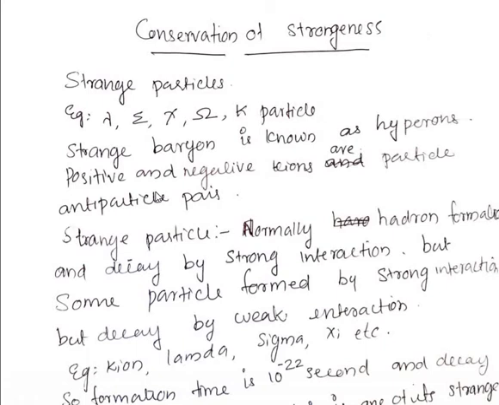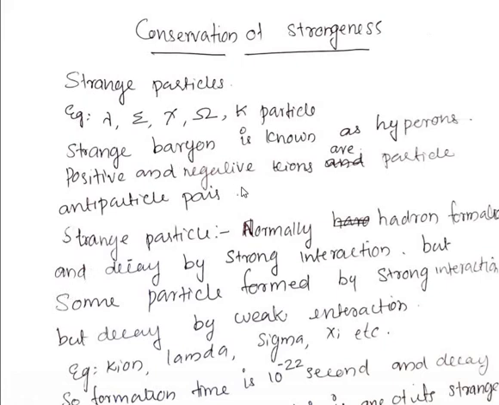There are a lot of mesons and baryons present in our universe, but we study only the important mesons and baryons. Here, the kaon particle is a meson, and lambda, sigma, psi and omega are baryons. They are important particles.